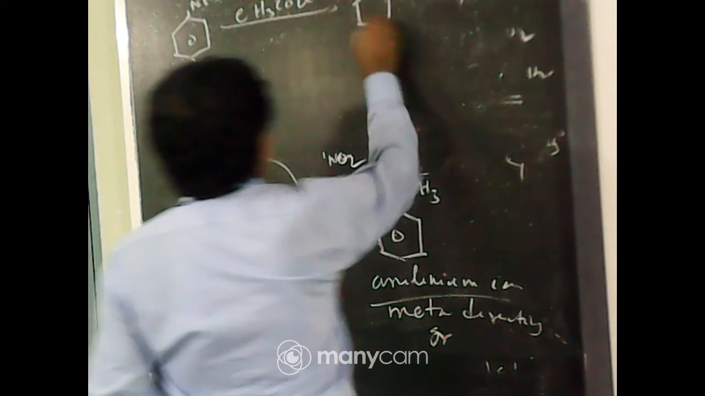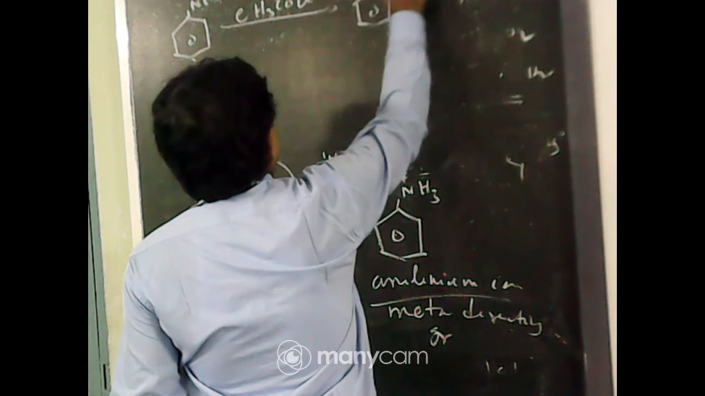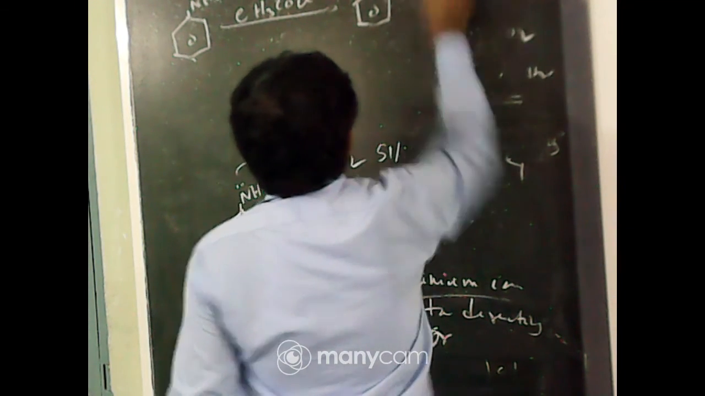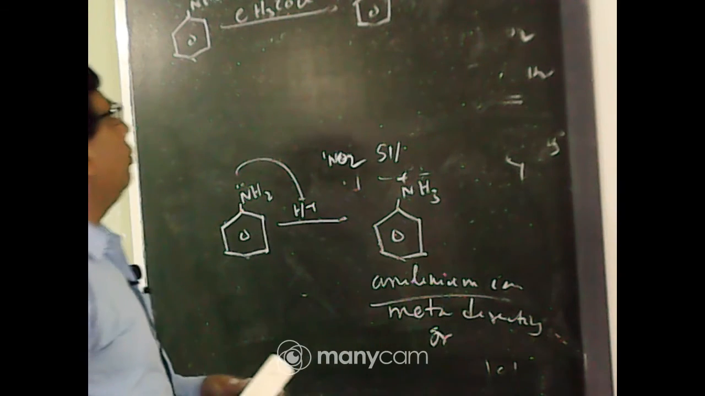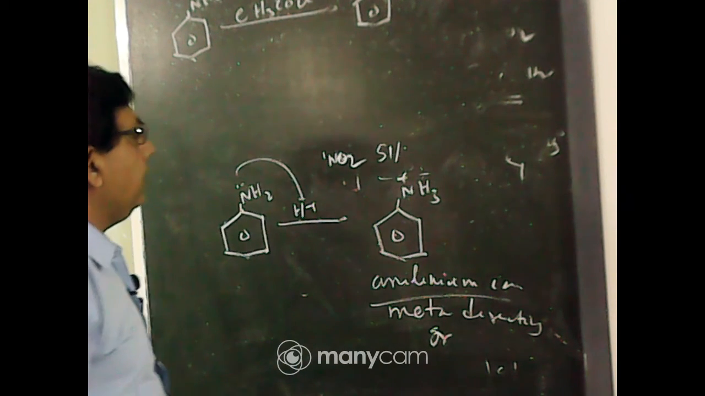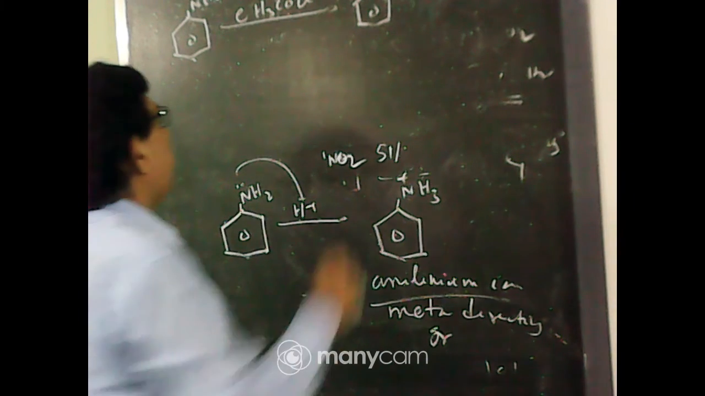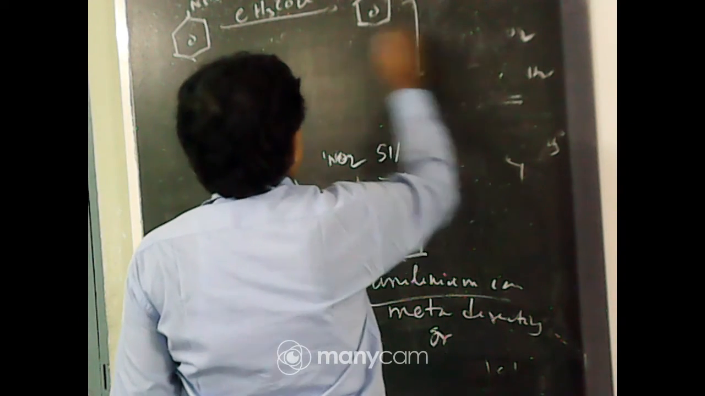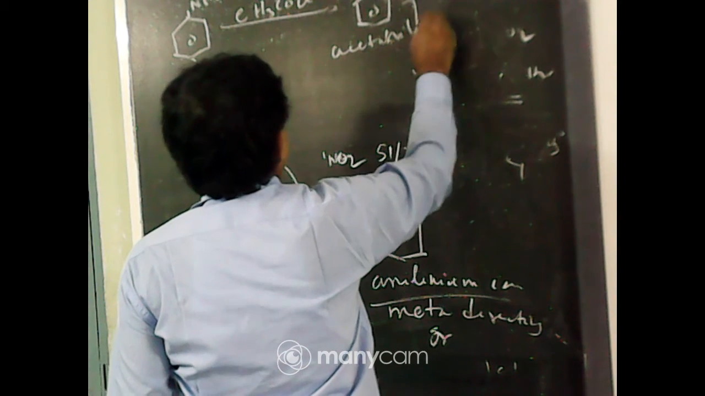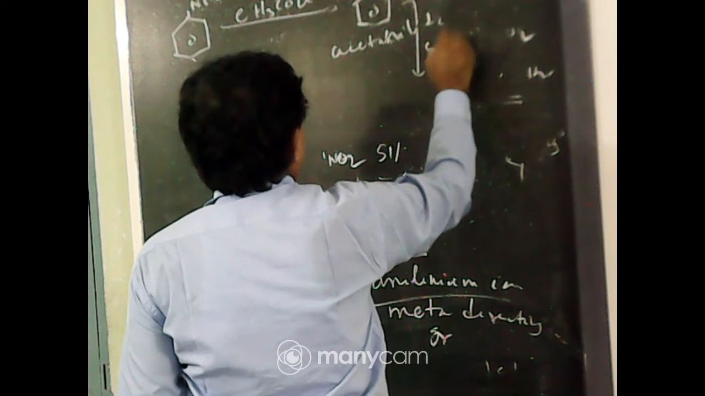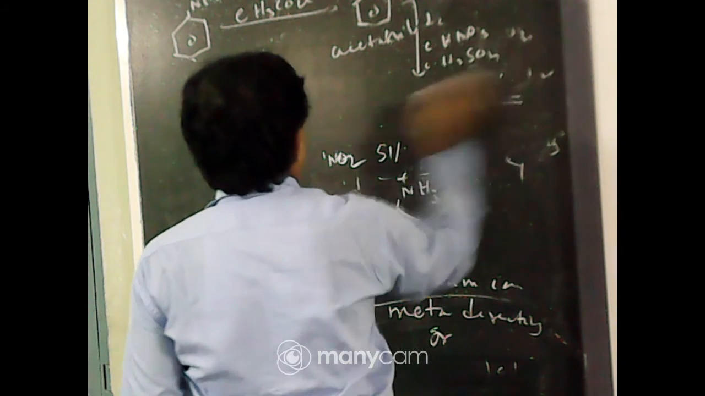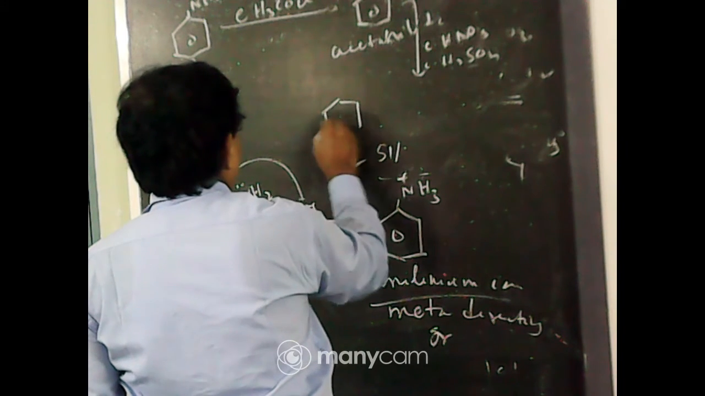So what will be the product? Benzene ring with NHCOCH3. Due to blockage of the NH2 group by acetylation, this cannot form the anilinium ion with concentrated acid. This is known as acetanilide. Acetanilide on nitration, the reagent being concentrated nitric acid and concentrated sulfuric acid, gives the ortho and para products.